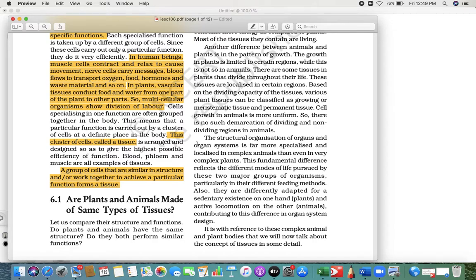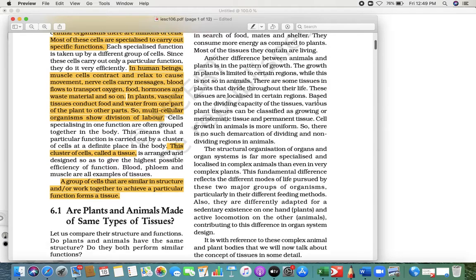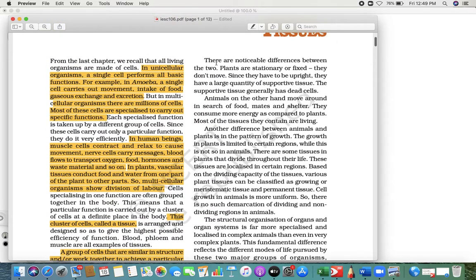Now, can we say the plant and animal tissues are made up of the same types? Let's see. If you compare plants and animals, plants are stationary. They are straight, upright, they have large supportive tissue. So basically, what kind of tissue should a plant have? Supportive tissue. And most of this supportive tissue is made of dead cells. That is the reason when you hit a tree with a hammer, it does not shout, because it is made up of dead cells.